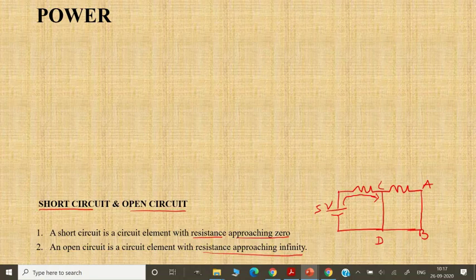So if I have this short, the current will flow through this part. Please remember that, don't forget it, okay? And if I have this circuit, just look here. If I have this circuit and I have nothing here, see, there's a resistor here. But if I have nothing here, this is called an open circuit.